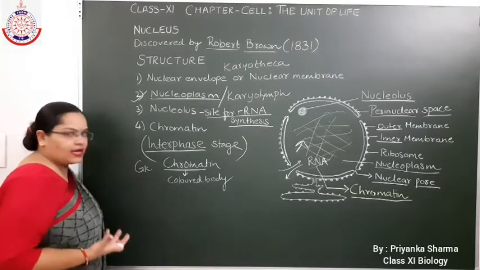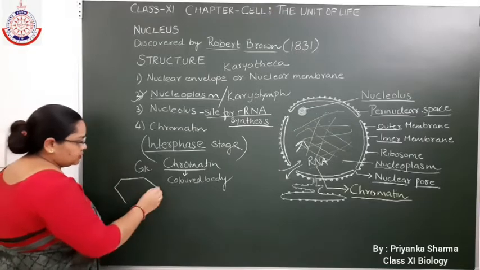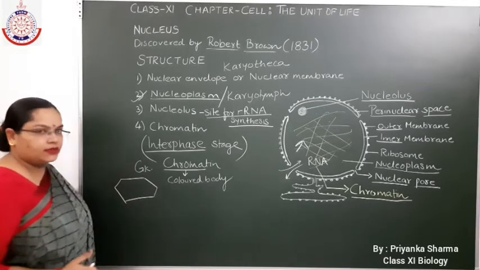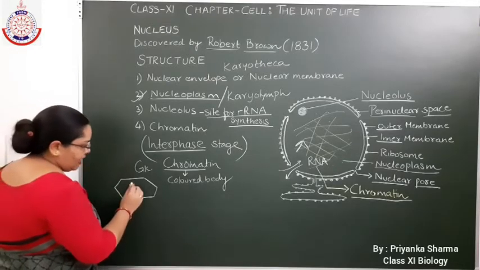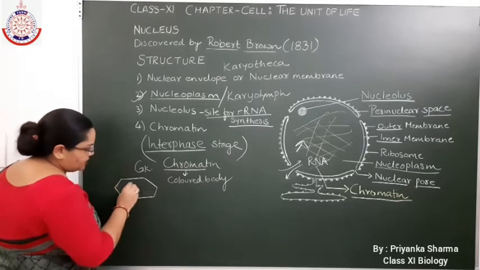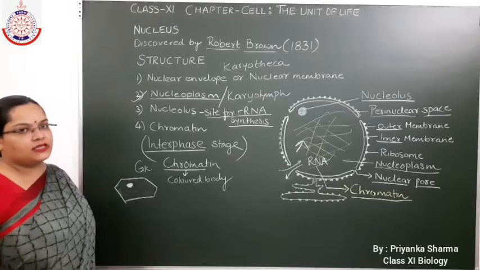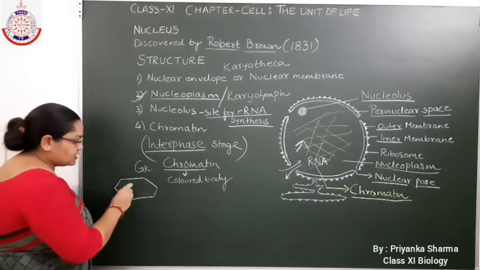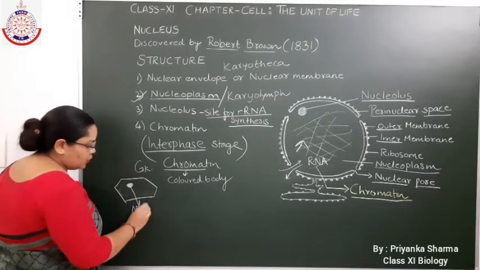So when you stain the onion peel, you will find that small boxes are present. These are the cells. Now these cells have a very light stain material, and a dark stain structure is present in the cell. All of you have seen the nucleus. So this dark stain structure is known as the nucleus.